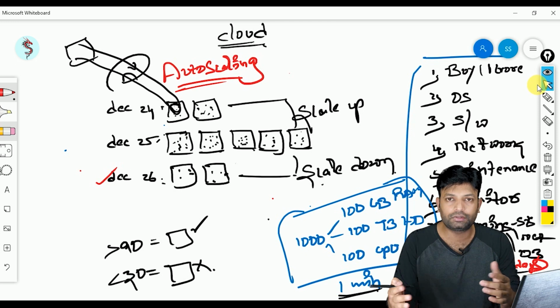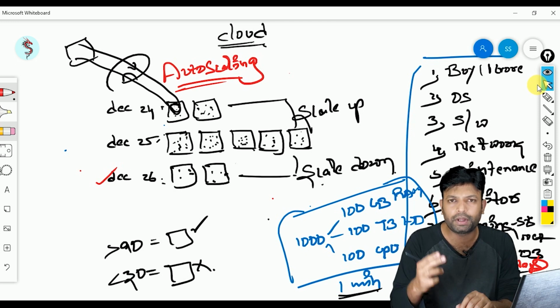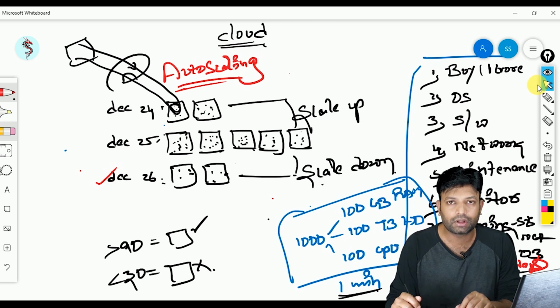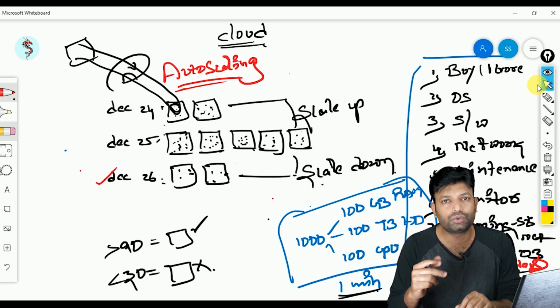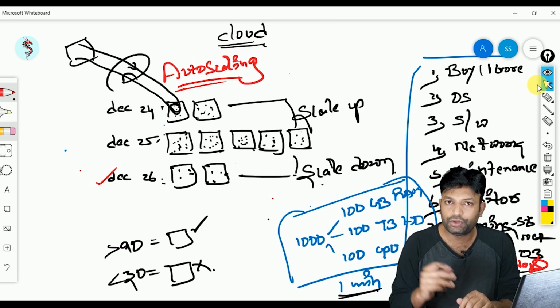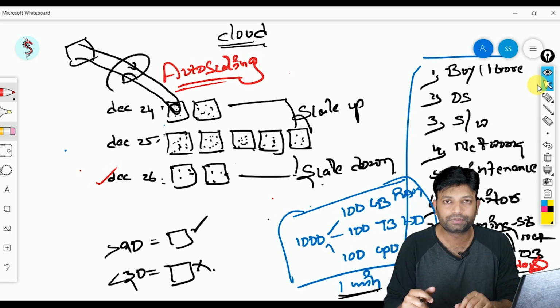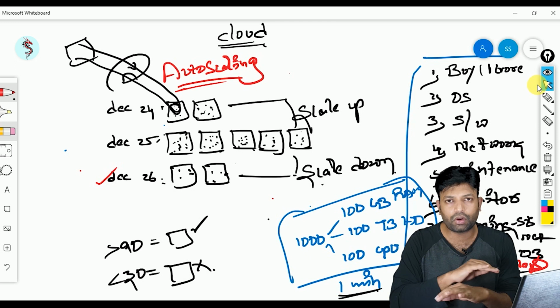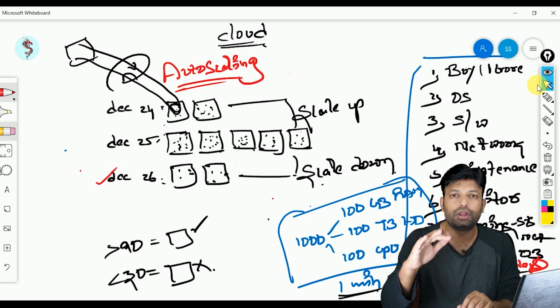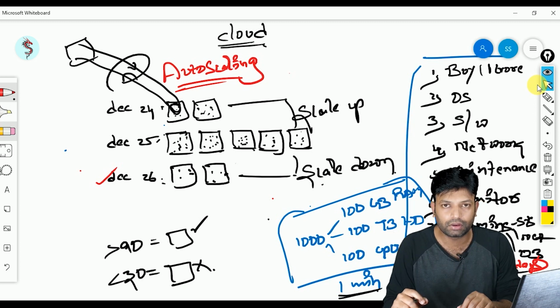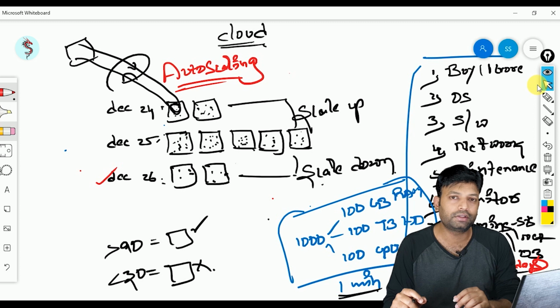you need to pay for all 5 servers. If you go with cloud, you need to pay only for 2 servers, because you are using only 2, right? That's the advantage. That means if you use for 2 hours, you pay only for 2 hours. If you use for 2 minutes, you pay only for 2 minutes. That means here you are not at all wasting money. So that is the third advantage of cloud: pay only for the capacity you use. So these are the major advantages of cloud.